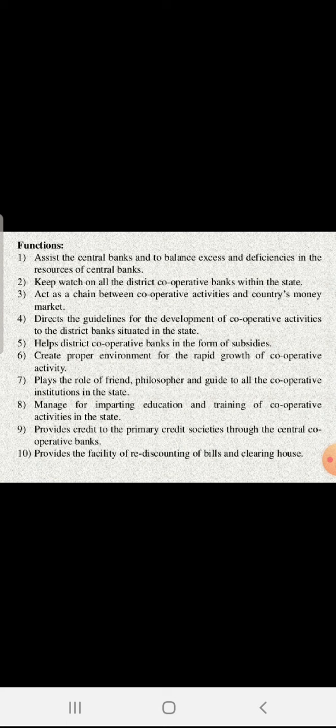The next one is it acts as the link between cooperative activity and the country's money market. Next is to give direct guidelines for the development of cooperative activity to the district banks situated in the state. After that, it helps the district cooperative bank in the form of subsidy as well. Subsidy in the sense of concessional rate.